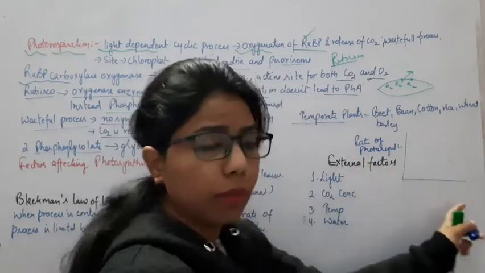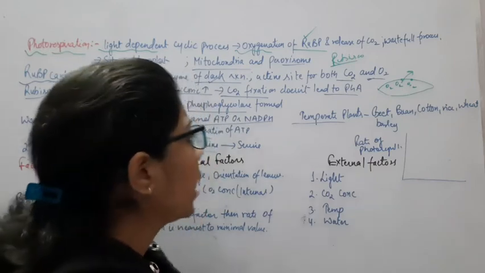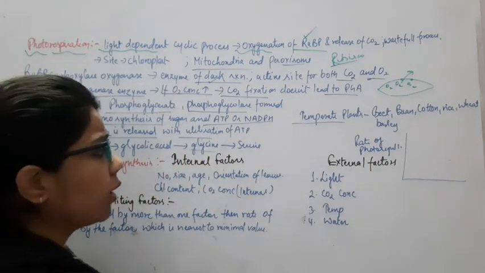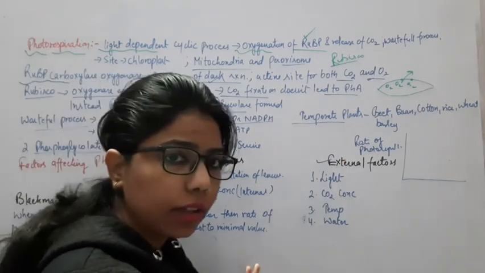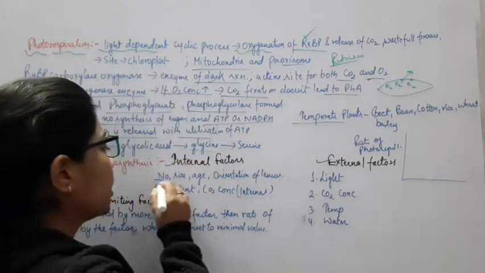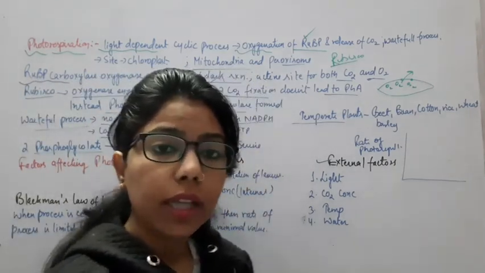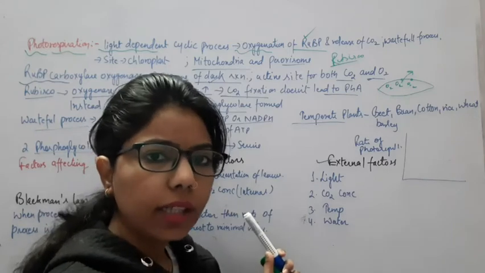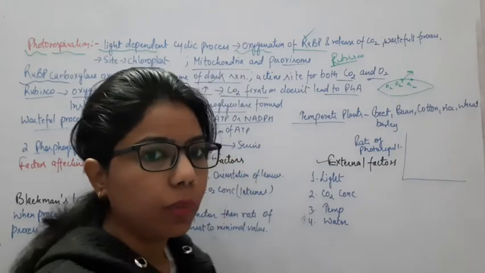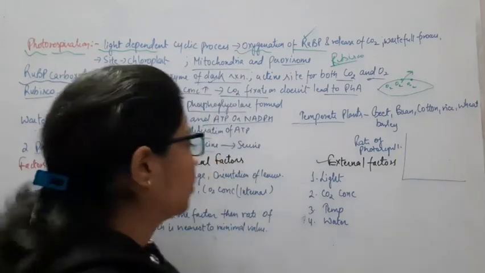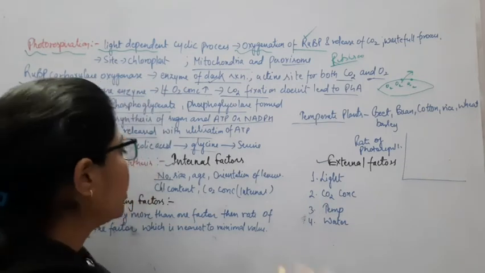Now I will make you understand how this graph will be followed here, but before that we will understand what these factors are. So internal factors as well as external factors. If I talk about the internal factors, what can they be? Number. It means that if the number of chloroplasts is more, there will be more photosynthesis, right? As you can see in the case of bundle sheath cells, they have a large number of chloroplasts, and due to that we get more productivity, right? The photosynthesis will be more, so the formation of food will be more.